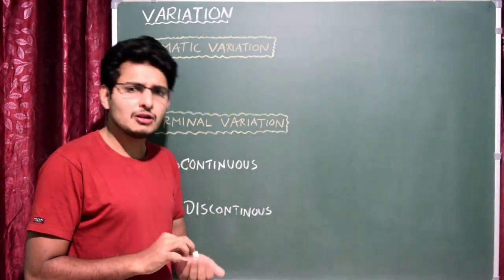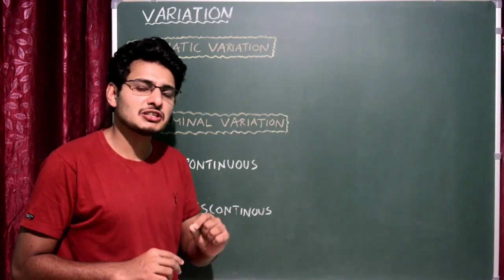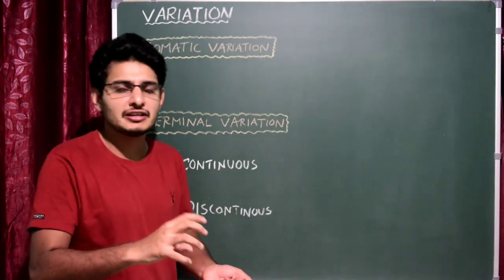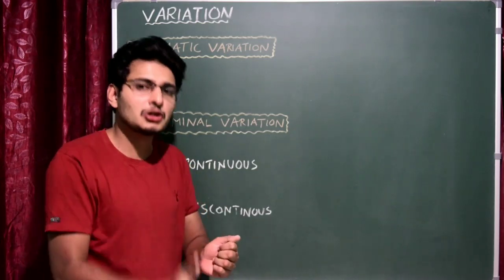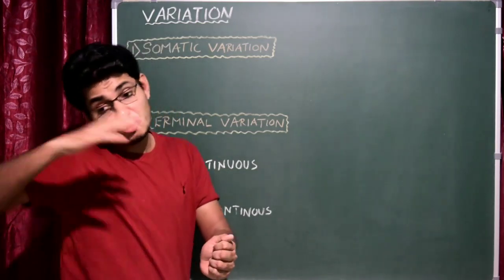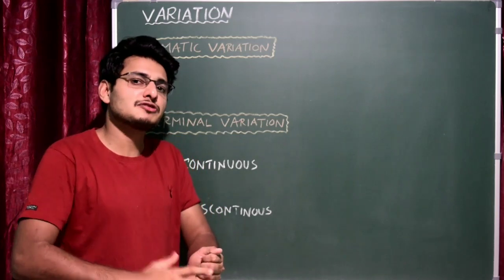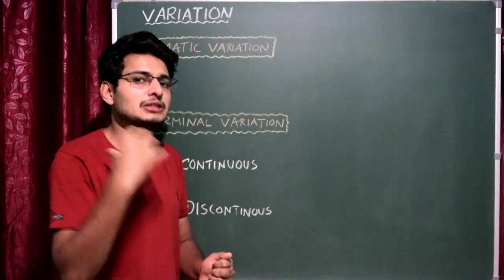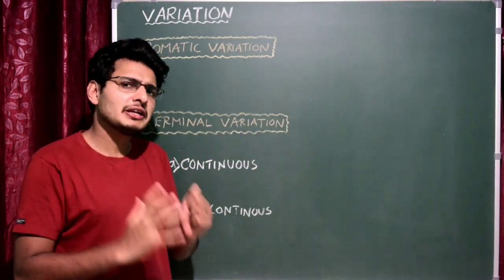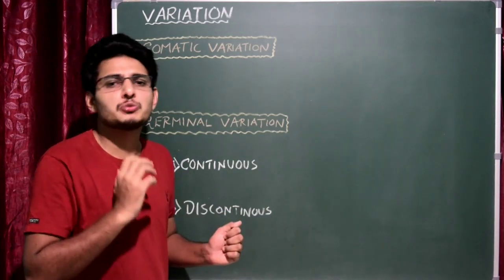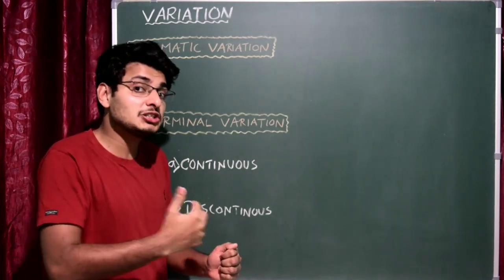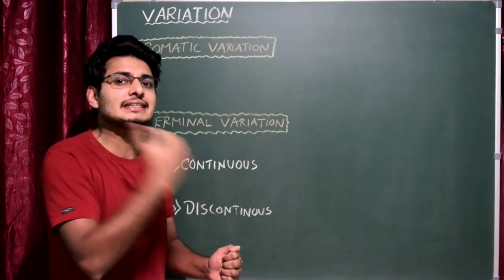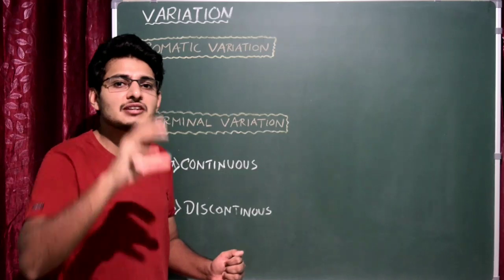Okay. So first of all, what is variation? We know that variation is the degree of difference in characters of an individual. That means the characters in a particular organism differ from its siblings, and also from its parents. That is actually the variation. Do you think that variation is important? Obviously, variation is very important for the course of evolution. Sometimes the variation may also lead to diseases. A good example is cancer actually.